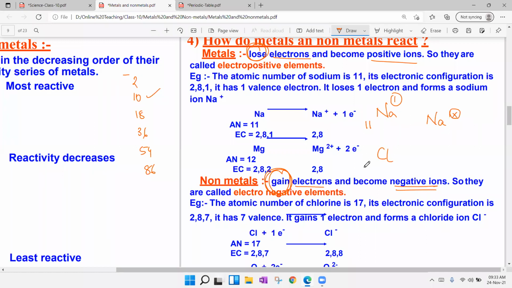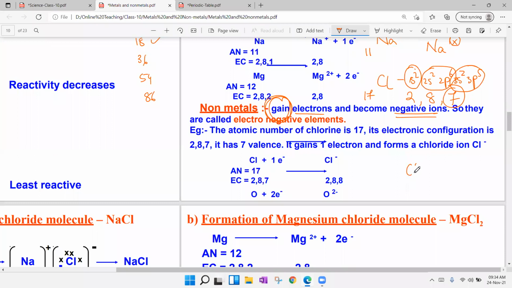Next, chlorine. Chlorine atomic number is 17. 17 is not stable. You have to compare 17 with these numbers and we will get 18. So 17 is very near to 18 and its valency is 1, of course, but we have to write outermost electrons. To write outermost electrons, we have to write the electronic configuration 1s2, 2s2, 2p6, 3s2, 3p5, or this can be written as 2, 8, 7, and 7 are outermost electrons and can be represented like this. Chlorine with 7: 1 2 3 4 5 6 7.